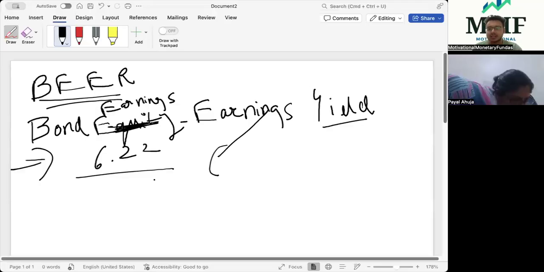We have talked about what exactly a price to earning ratio is, and the different factors we have tried to talk about. But the thing ideally is that whenever we discuss a price to earning ratio and take the inverse of that ratio specifically, we get the earnings yield ratio.